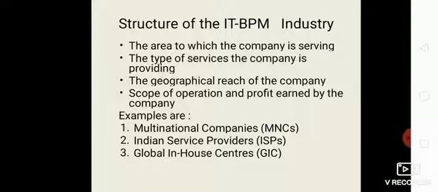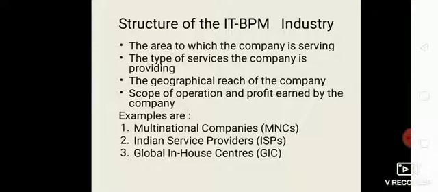ISP, Indian Service Providers. ISPs initially begin their operations in India. Most of these companies have their control center in India while having workplaces at many international locations like Jio, BSNL, Airtel, Idea. These are the examples of ISP.